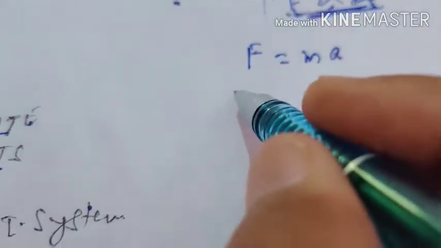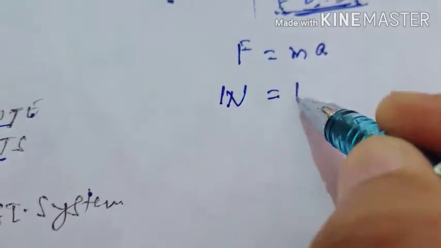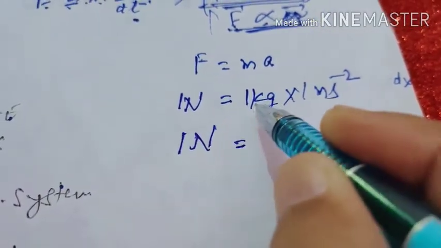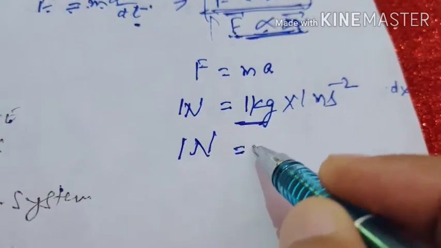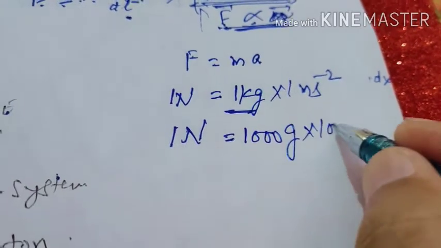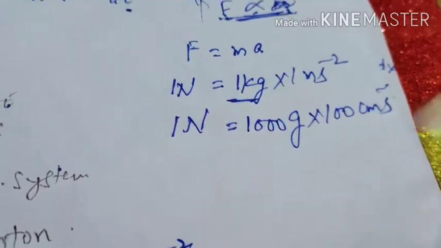Sometimes you may be asked, what is the relation between Newton and dyne? Then I will start that F is equal to m into a. Force is 1 Newton, mass is 1 kilogram, acceleration is 1 meter per second square. In CGS system, 1 kilogram is equal to 1000 gram, 1 meter is equal to 100 centimeter per second square.